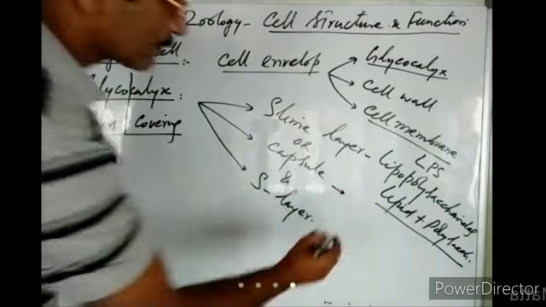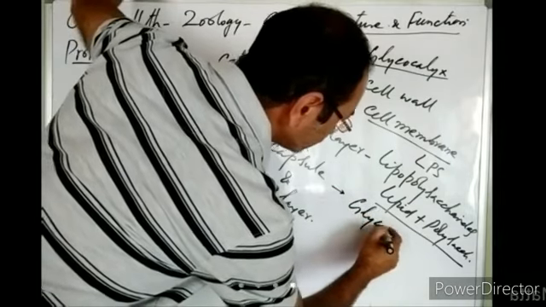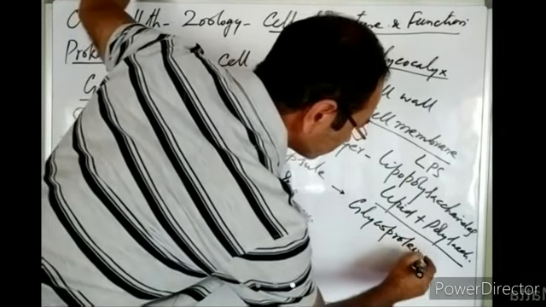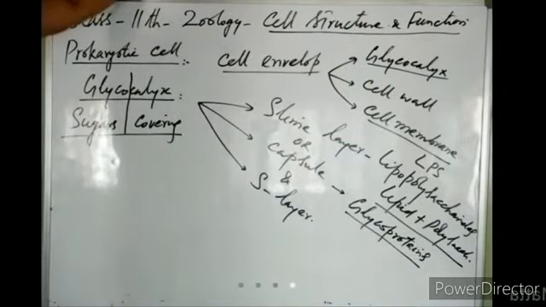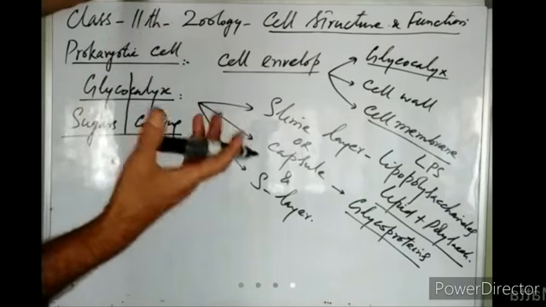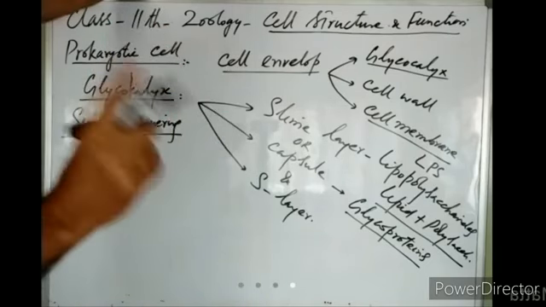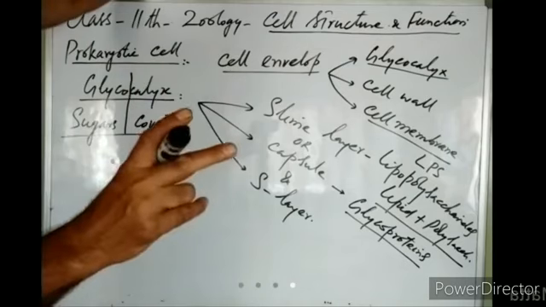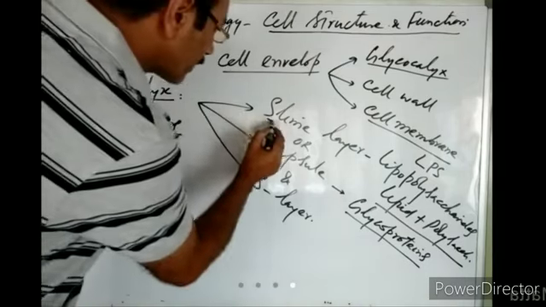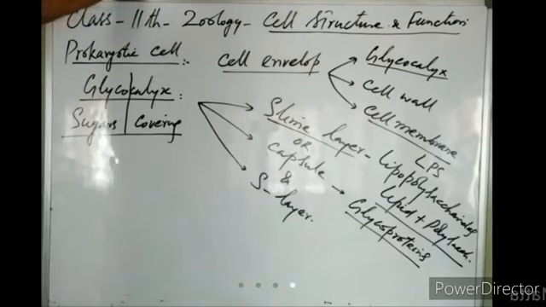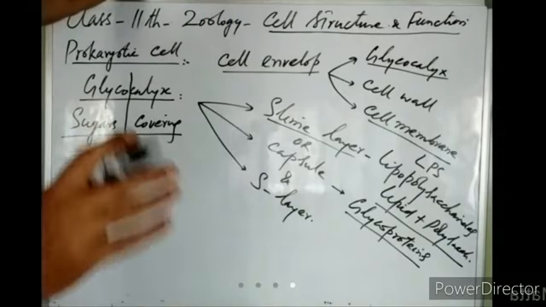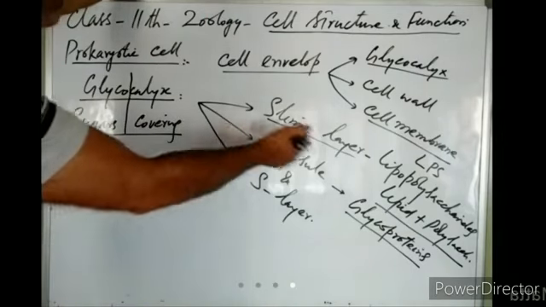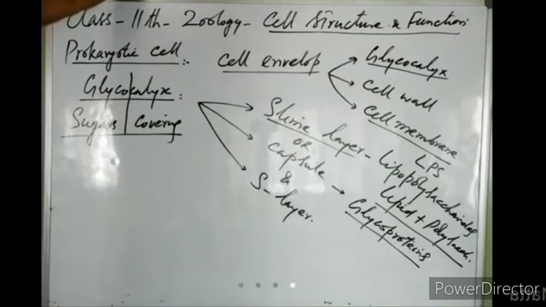This capsule is formed of glycoproteins, right? Do you understand what I'm saying? So the outermost part of this glycocalyx can be either a slime layer or a capsule. Both are not together, right? When it is in the form of a thin slime layer, it is an unorganized layer. It is a loose network. It can be easily removed. This slime layer is formed of lipopolysaccharides, lipids and polysaccharides, right?